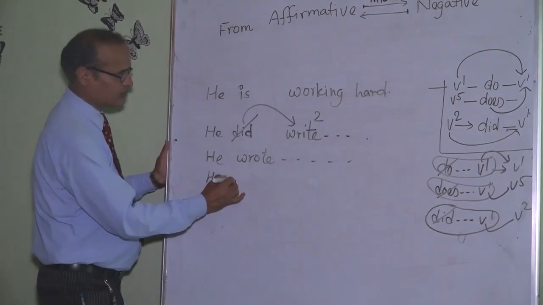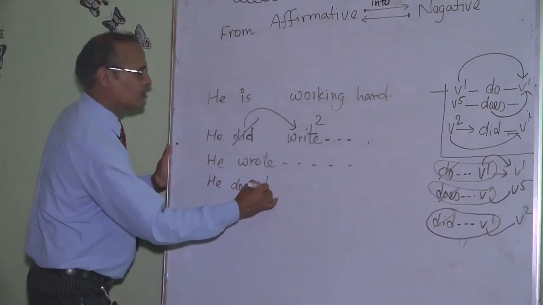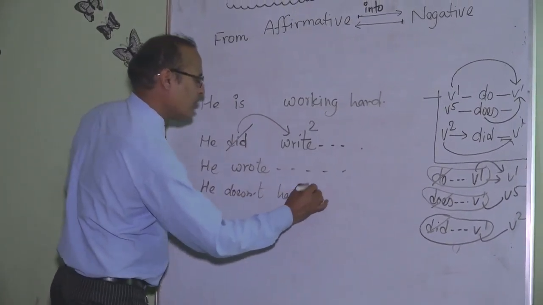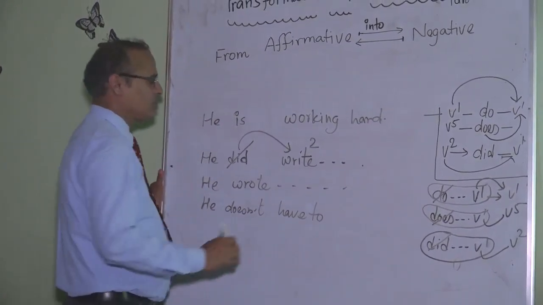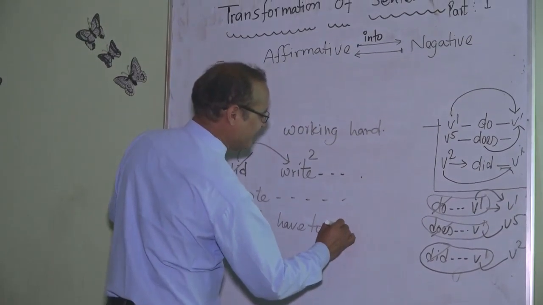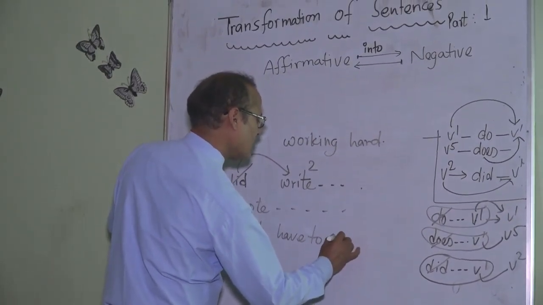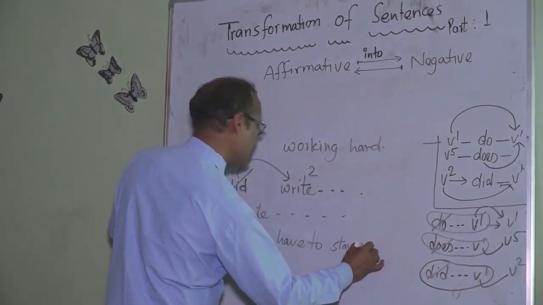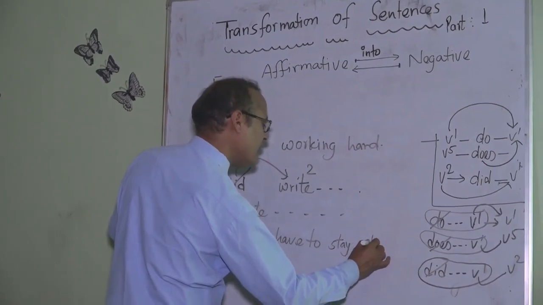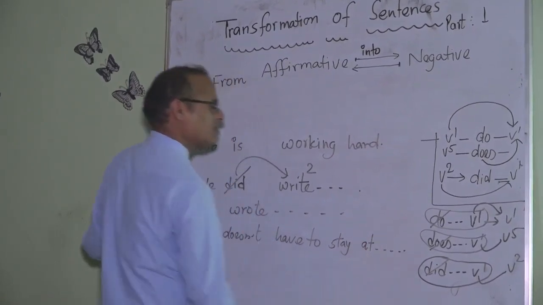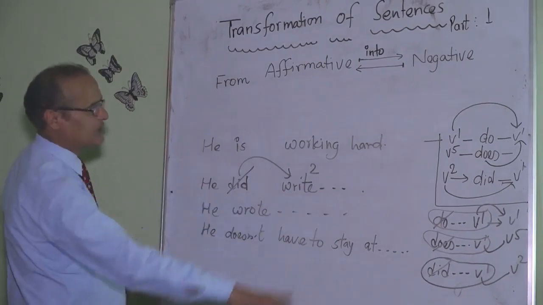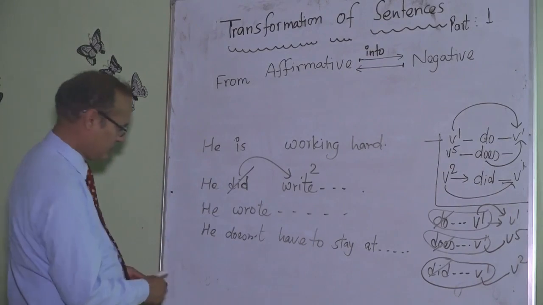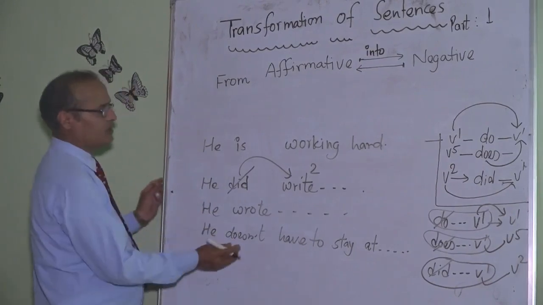She doesn't have to stay. He doesn't have to stay at the station. Or he doesn't have to stay at school. So, doesn't have to stay.